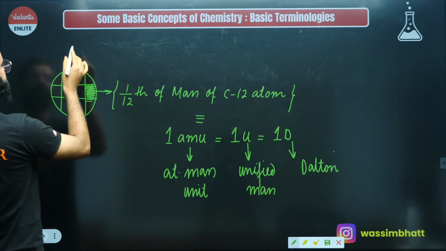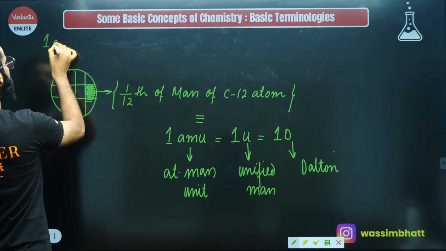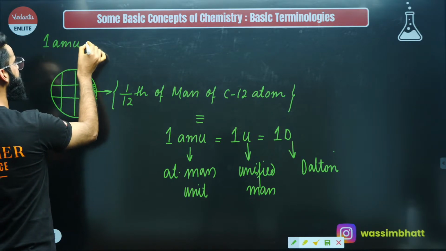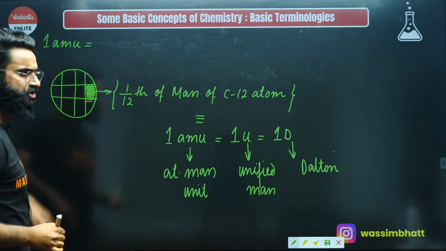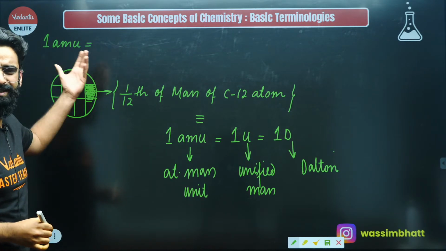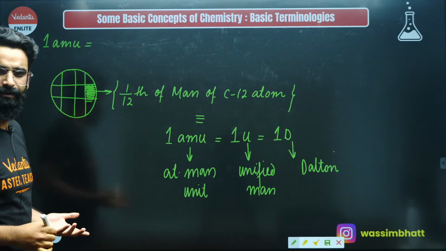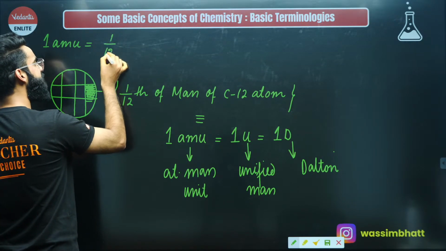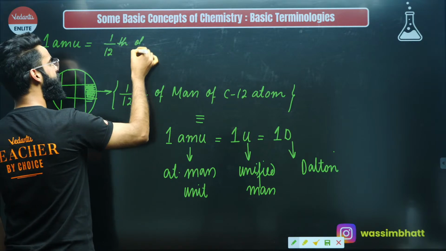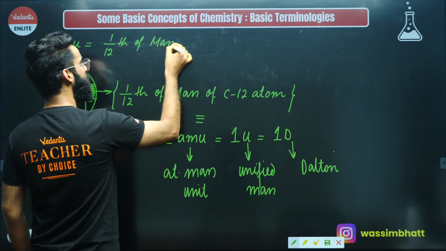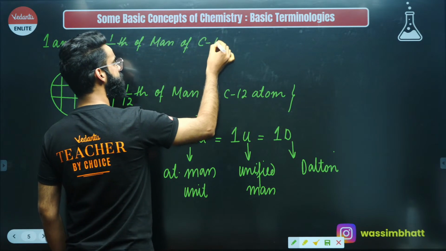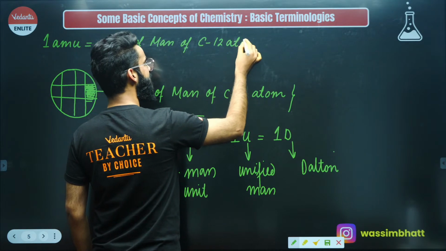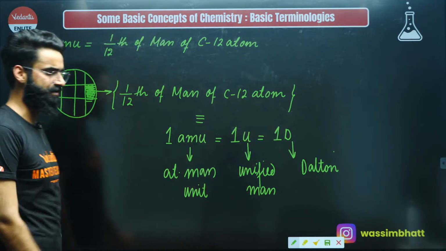Have a look exactly, guys. I'm writing over here 1 AMU, 1 atomic mass unit, which you call 1 U as well, which is also called 1 D, right? 1 AMU, how did we define it exactly? We defined it simply as 1/12 of the mass of a carbon-12 atom, right?